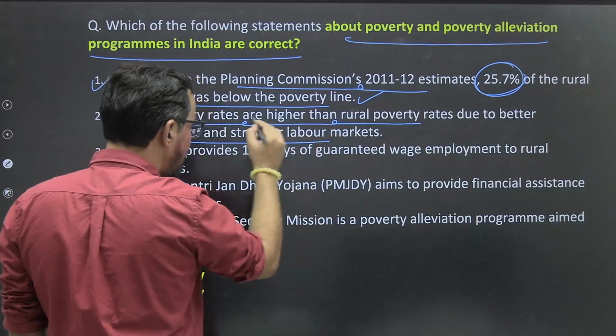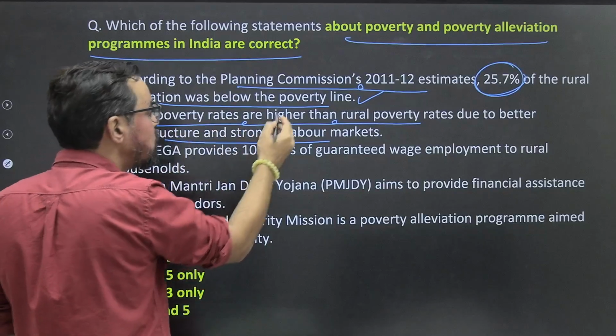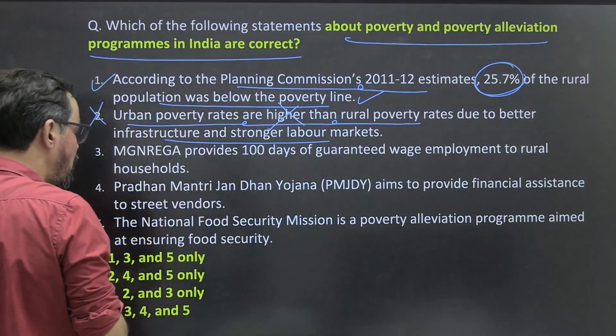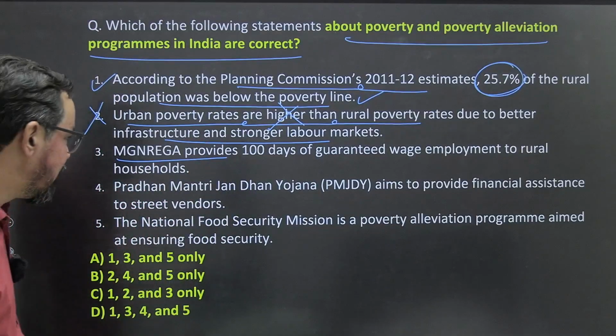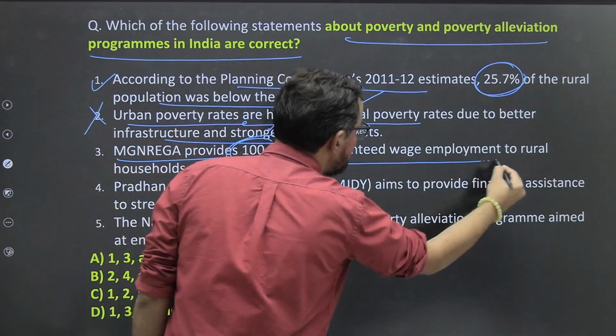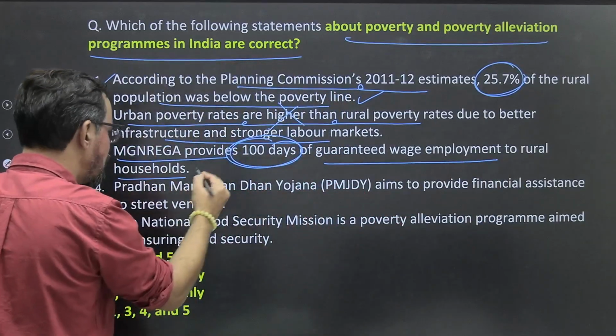No, this is wrong. Urban poverty rate is lower than the rural one, so this makes the statement wrong. MGNREGA, Mahatma Gandhi National Rural Employment Guarantee Act, provides 100 days of guaranteed wage employment to rural households.